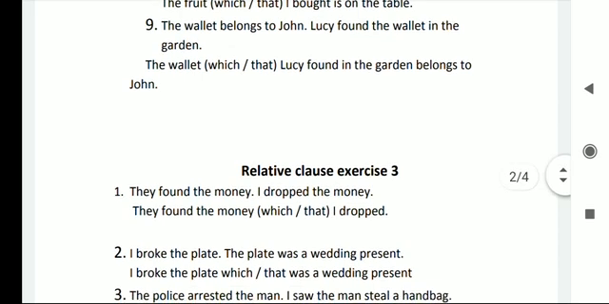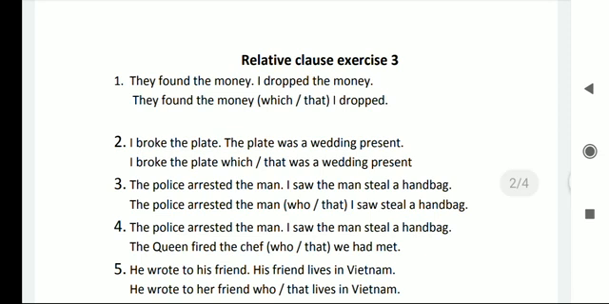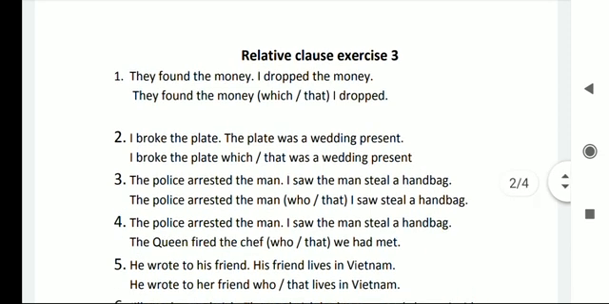Now relative exercise number 3. So we are discussing these exercises so that we may be able to understand the relative clauses completely, right? By drilling these sentences. So number first, group of sentences: they found the money, I dropped the money.